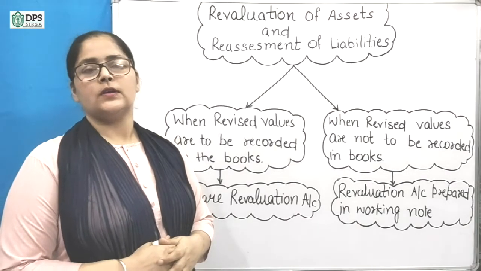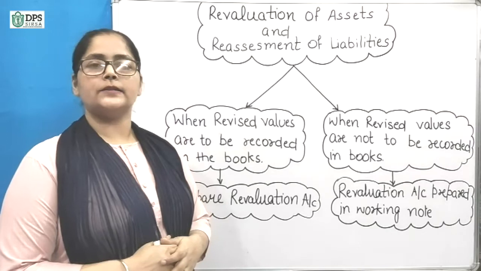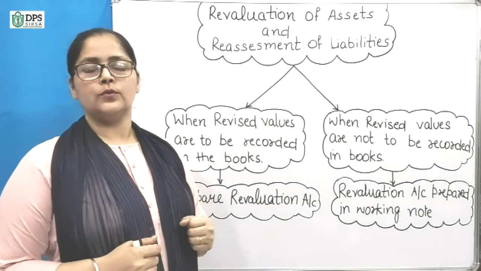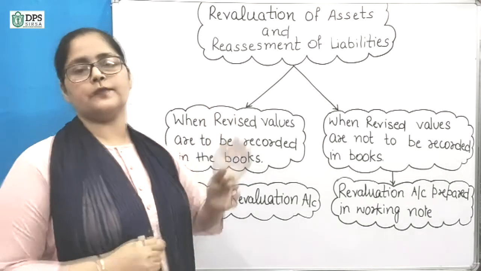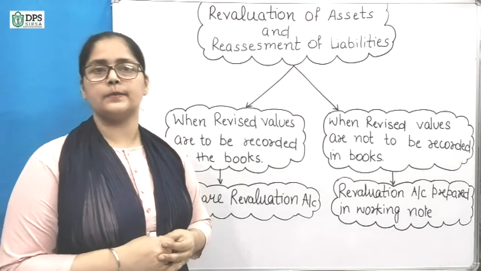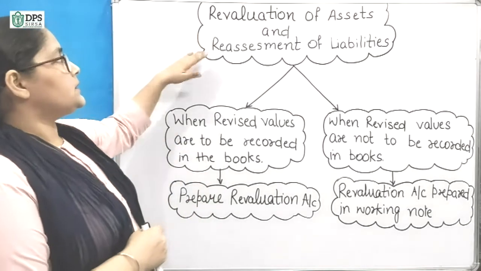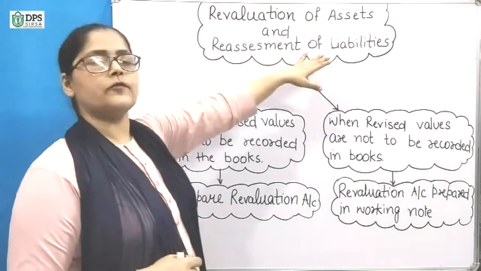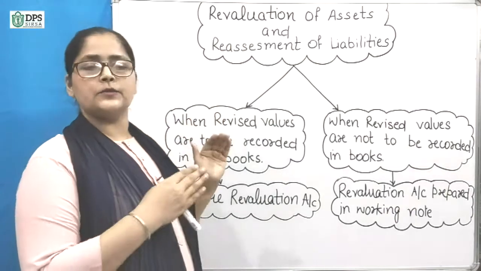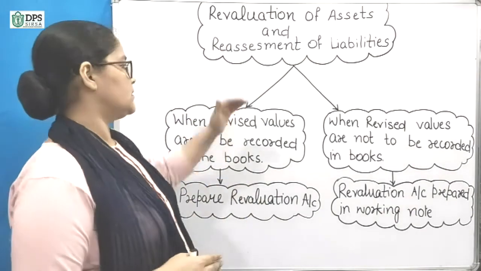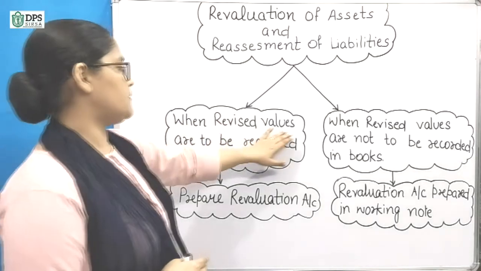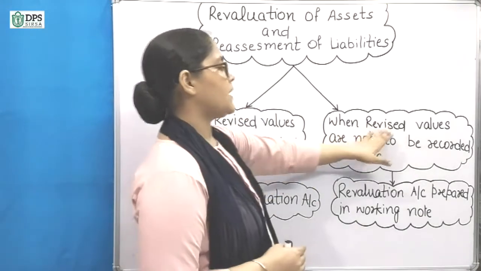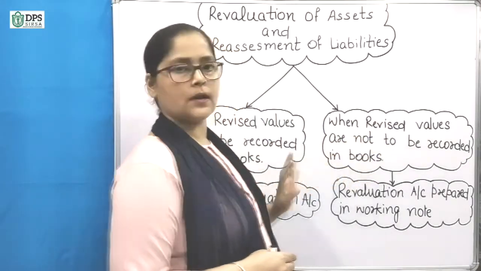Hello students. When partners think that their profit sharing ratio should change, they do lots of calculations. One of the calculations is revaluation of assets and reassessment of liabilities. When they do revaluation of assets and reassessment of liabilities, they do it in two different ways. First, when revised values are to be recorded in the books, and second, when revised values are not to be recorded in the books.